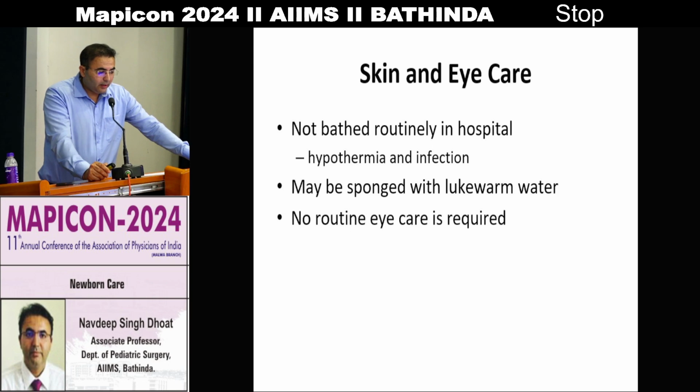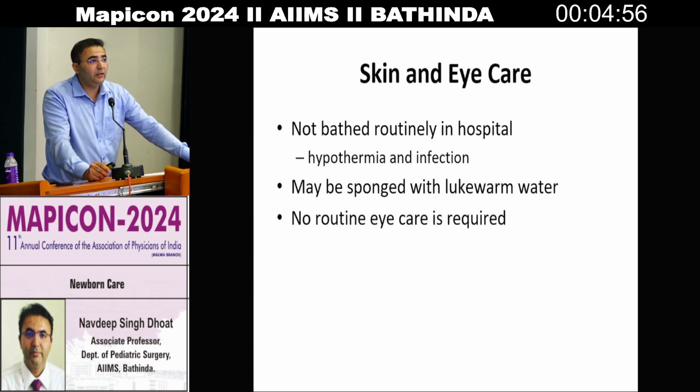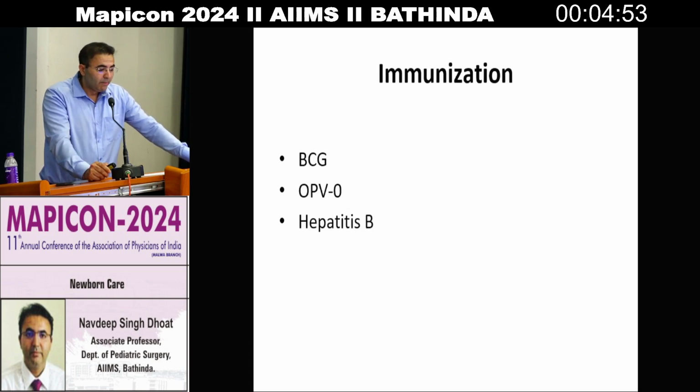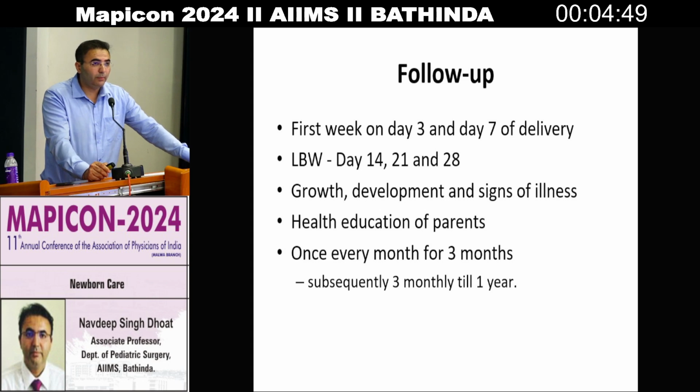For skin and eye care, do not bathe the baby routinely in hospital, as hypothermia and infection should be avoided. The child may be sponged with lukewarm water, and no routine eye care is required. But if there is watering in the eye, then tobramycin can be used. Immunization with BCG, OPV, and hepatitis B is to be given at birth.